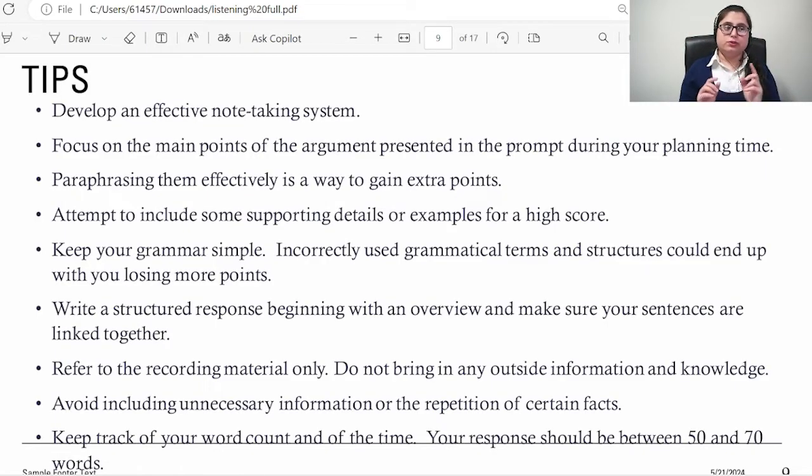The first thing, do not bring any outside information. If you know the topic and have an idea of it, do not write your own ideas. Always go for the things which are mentioned in the lecture. Last, just avoid including unnecessary words or repetition of words. If you do so, you will be losing points. But if you have fewer keywords in your spoken text while doing the exam, you can repeat, being on the safe side.